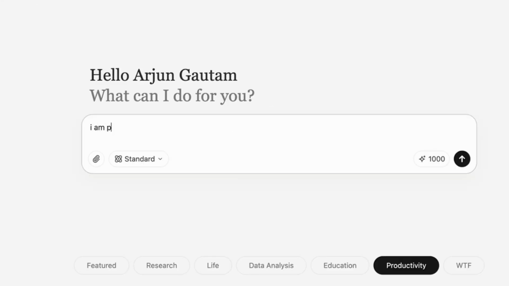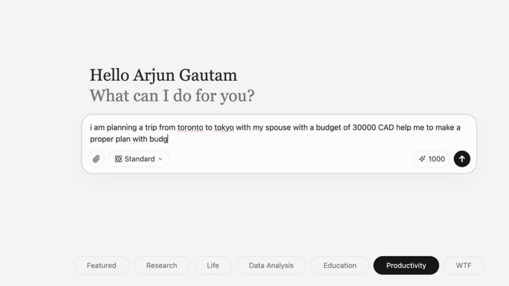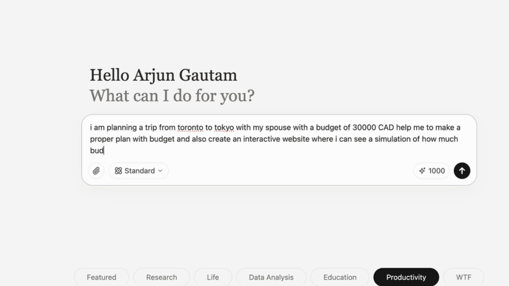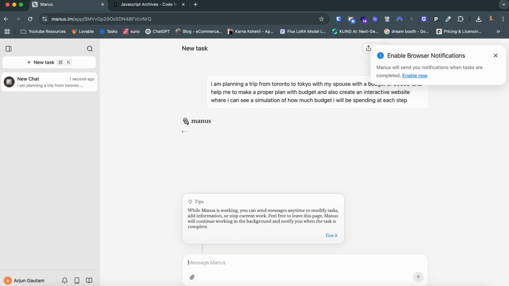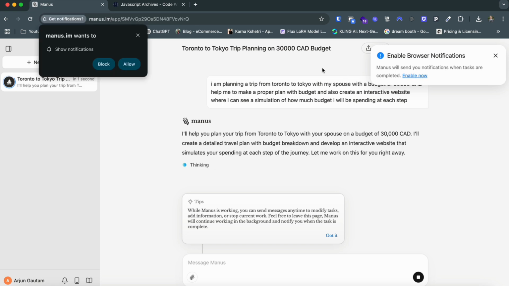So let's say I am planning a trip from Toronto to Tokyo with my spouse with a budget of 30,000 CAD. So help me to make a proper plan with budget and also create an interactive website where I can see a simulation of how much budget I will be spending at each step. So let's click enter and see how it goes, and let's enable the notification as well.